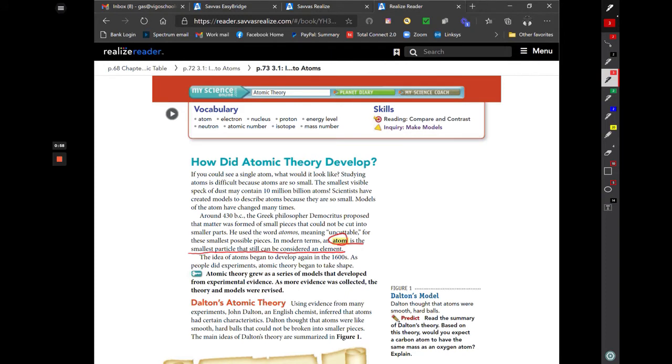So let's say the element is gold. You keep breaking it in half, you get to the very smallest piece, and that's what we call an atom. So those are the building blocks of all matter.